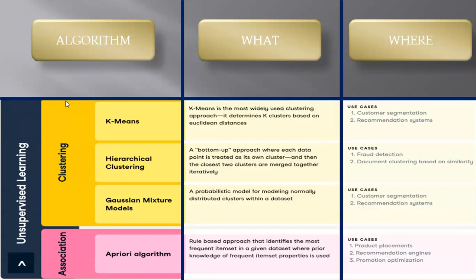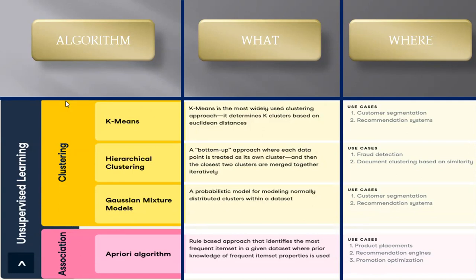That is called K-means. And where it is used: customer segmentation. This is very important. We segment our customers on the basis of their choice, their age, their purchasing power, their market value, everything, their location. And what is a recommendation system? We recommend based on the clustering.